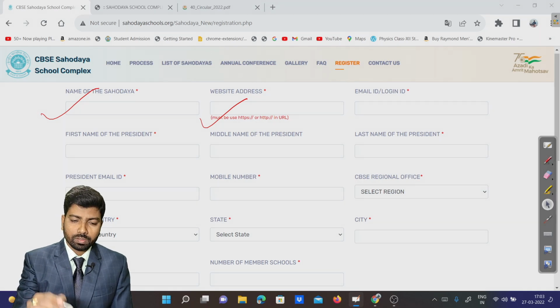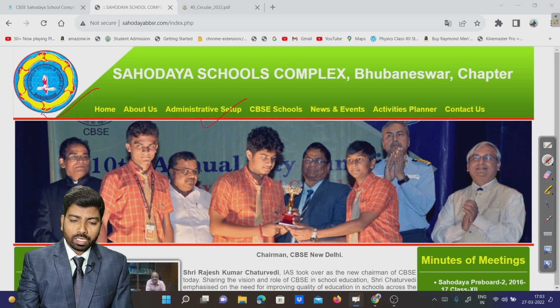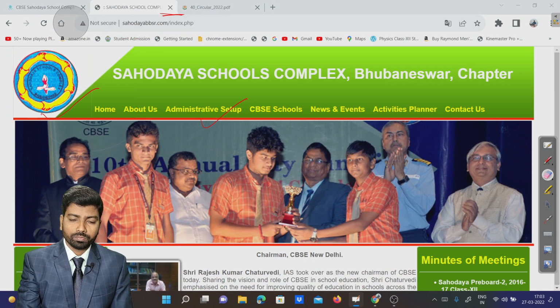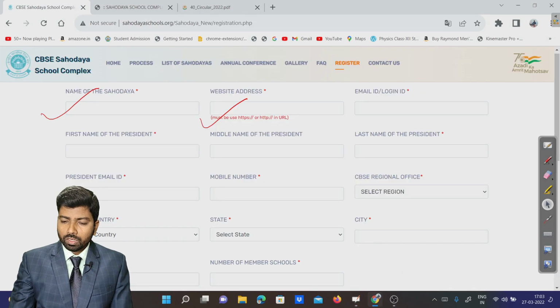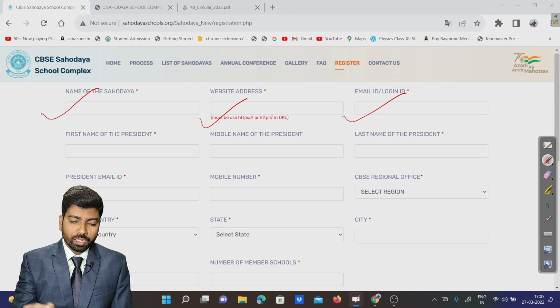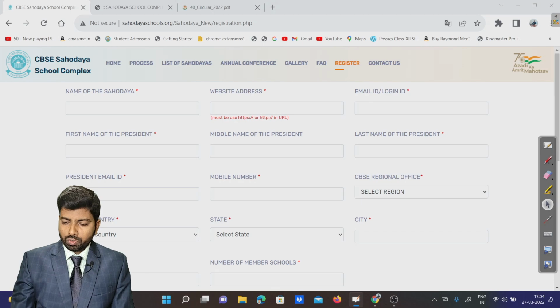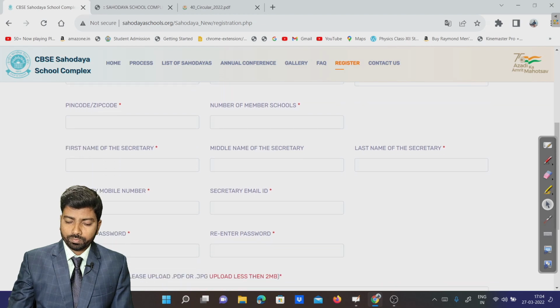Let me show you once. Here you can see this is the CBSE School Complex Bhubaneswar chapter. They have one website, and you can see the web address here. We have to create one website. Once the website is ready, then we enter the email ID, then the name of the president, first name, second name. All these things must be filled. After all this, we have to finish all the blanks here.